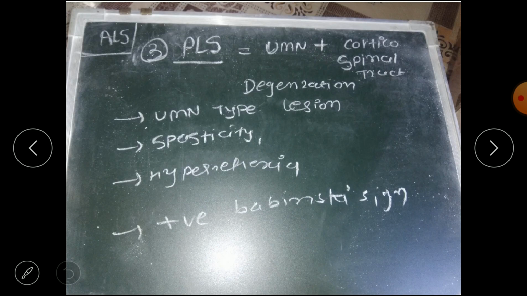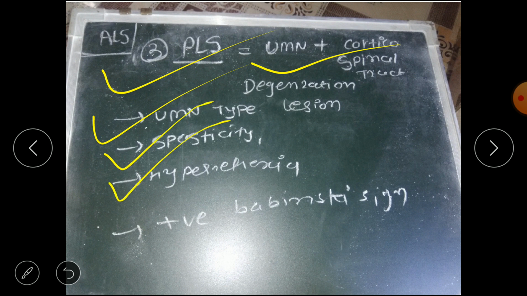So let's discuss the symptoms. First is primary lateral sclerosis. That basically degenerates the UMN plus the corticospinal tract. So it is a UMN type of lesion, and the picture is spasticity, hyperreflexia, positive Babinski sign, etc.